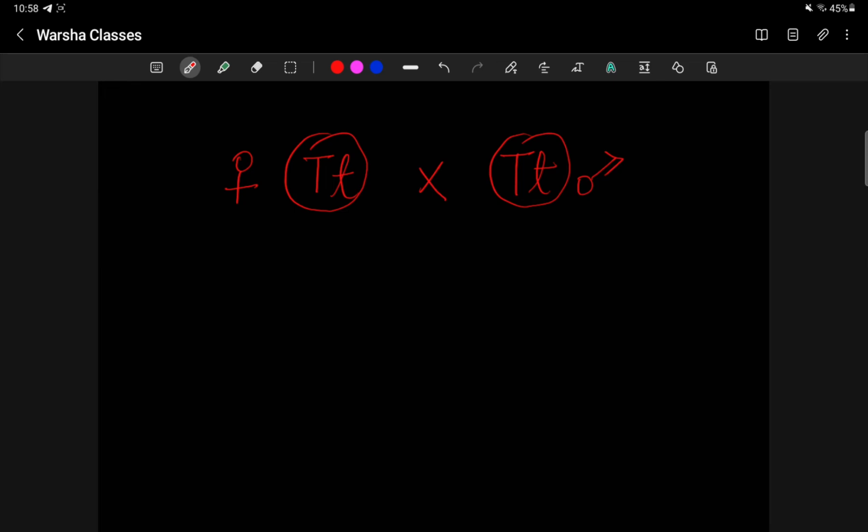When he crossed them, from here two types of gamete will form.